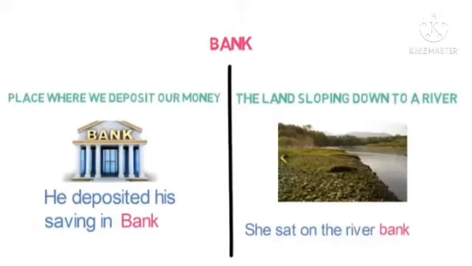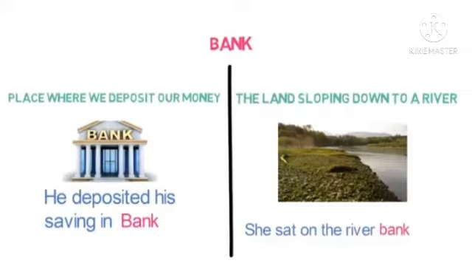Another example is bank, B-A-N-K. It also has different meanings. The first meaning is a place where we deposit our money or jewelry. For example, he deposited his savings in the bank. The second meaning is the land sloping down to a river. For example, she sat on the river bank.